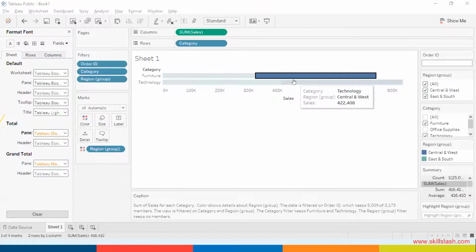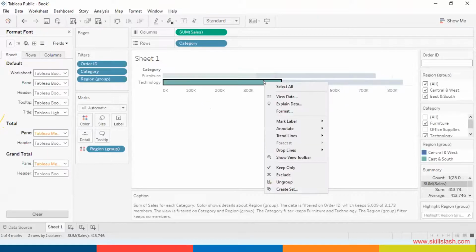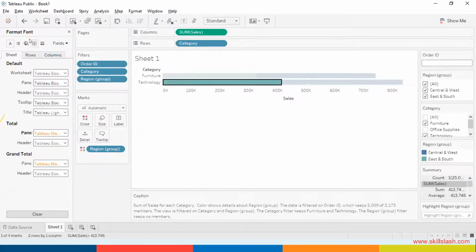Okay. So all those who are done and nearly done, when you choose the filters, there's also an option to format your filter. That means if I want to make some modifications to this, I can just right click on any of these filters and then click on format. As you click on the format option, on the left hand side, you will see an option to format font. Here you can do things with the entire sheet, with the rows, with the columns. This is another option where you can format your filter. You'll get different filter formatting options.